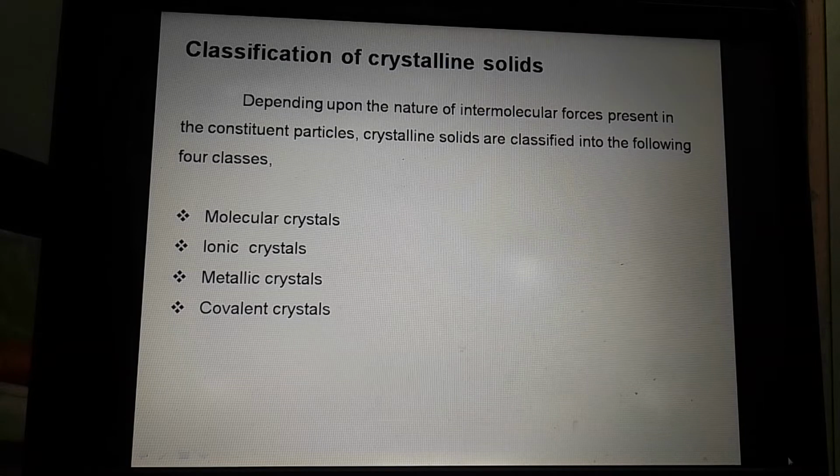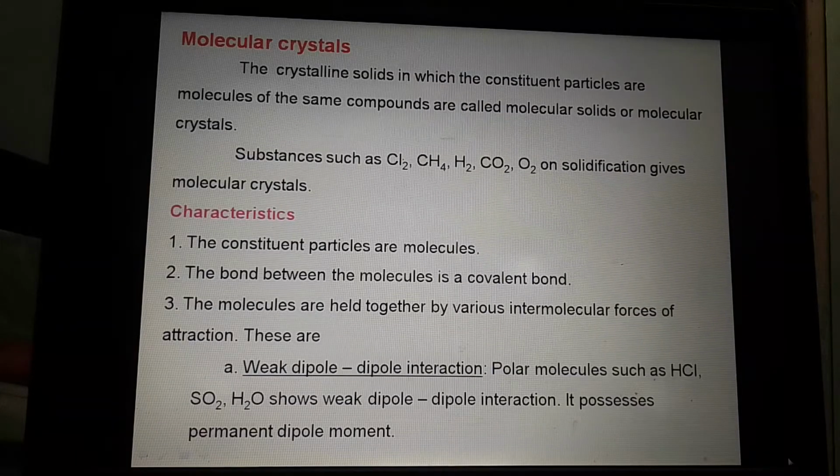Accordingly, according to the nature of intermolecular forces present in the particles, they are divided into these four types, that are molecular crystal, ionic crystal, metallic crystal and covalent crystal. Now we will see in detail what a molecular crystal is. Molecular crystal means the constituent particles are always molecules. These are called molecular solids.